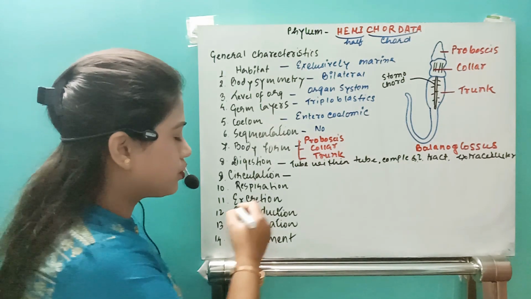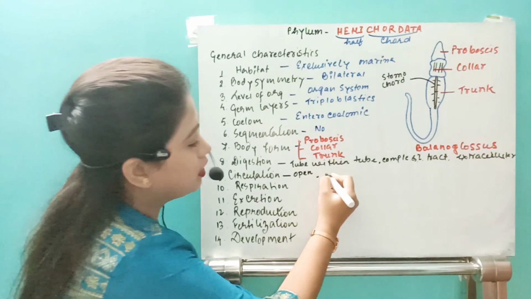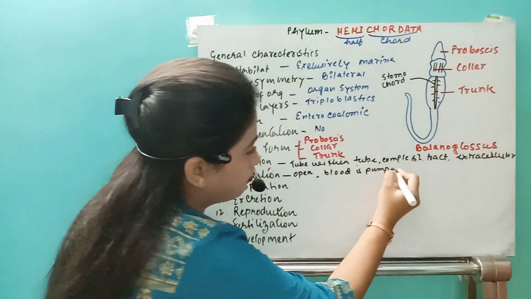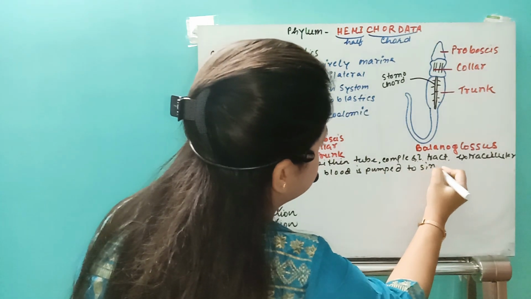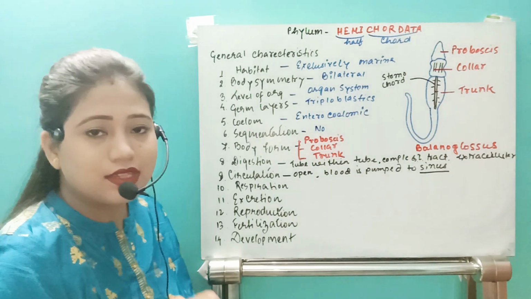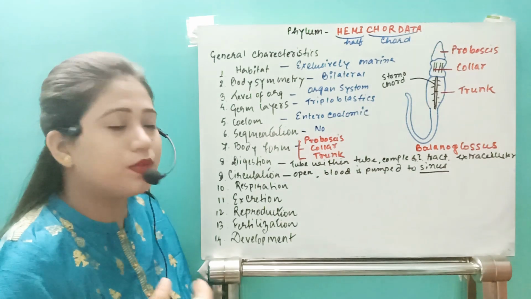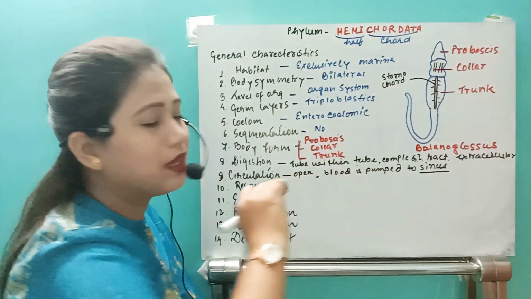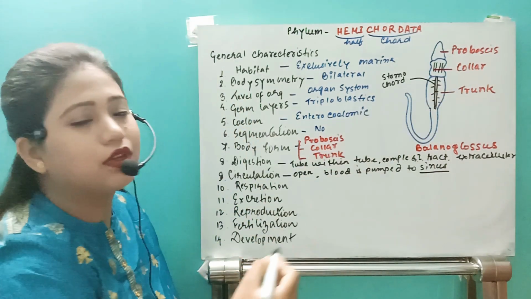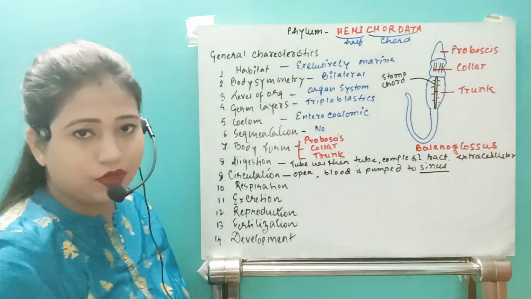So if it comes to circulation, they will have open circulation, right? The blood is pumped to the sinuses. Now I hope you understand the meaning of sinus. Sinus means the open space where the blood is present. So this is the open space, the trunk region, where the blood is pumped from the collar region, and it will go to the open space called the sinus in the trunk region, right?